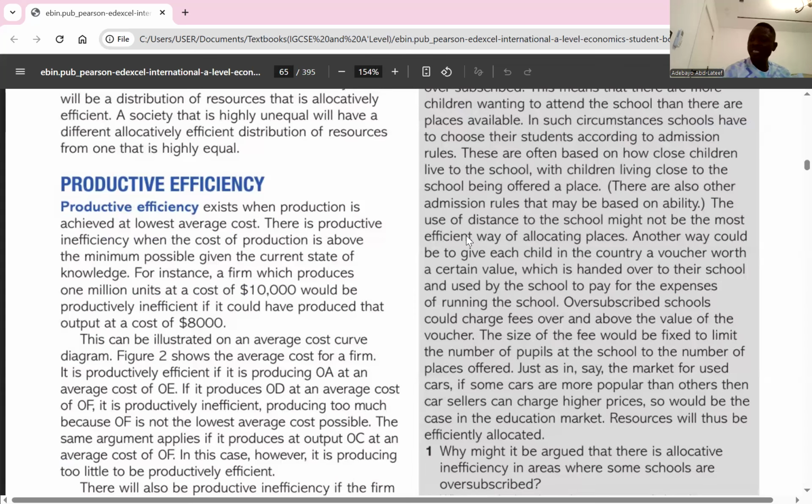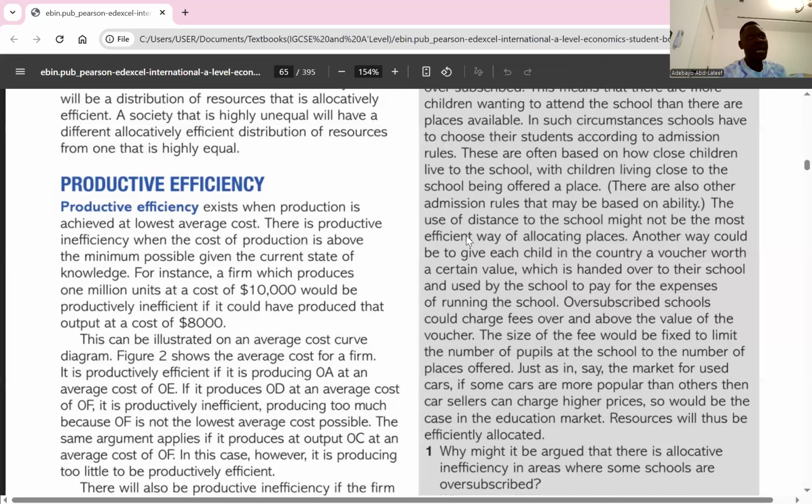We call it productive efficiency because production is achieved at the lowest average cost. So this means utilizing all resources efficiently to minimize waste. So there is productive efficiency if a firm is able to minimize its cost using the necessary resources available. That is productive efficiency. So there are some concepts in productive efficiency.